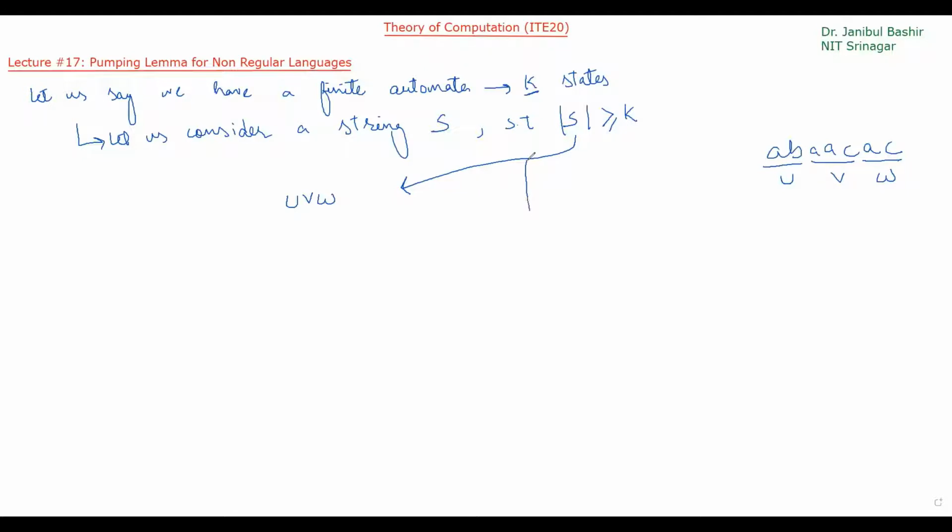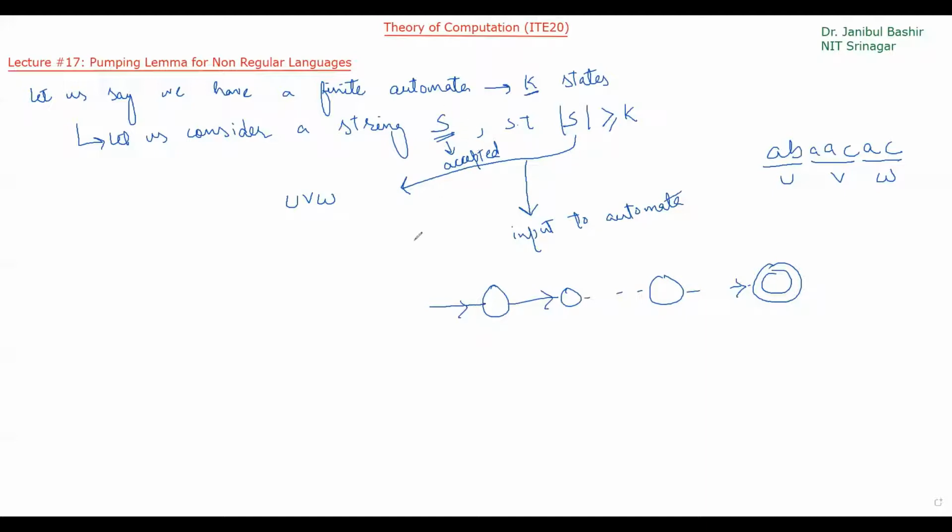It means that if I give this string as input to the automata, and let's say this string is accepted by the automata that we are considering, then my automata will reach a final state after consuming this particular string s.